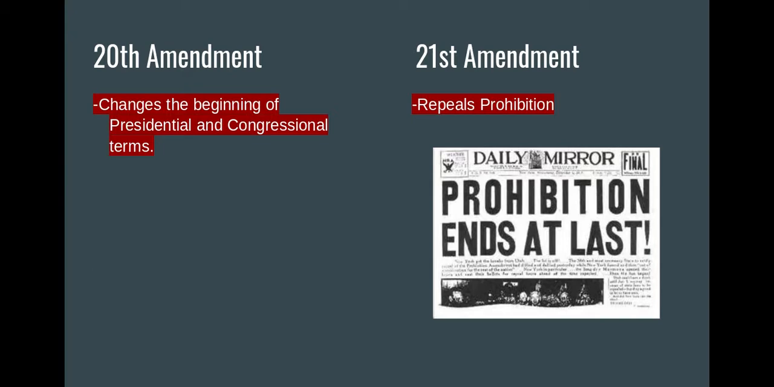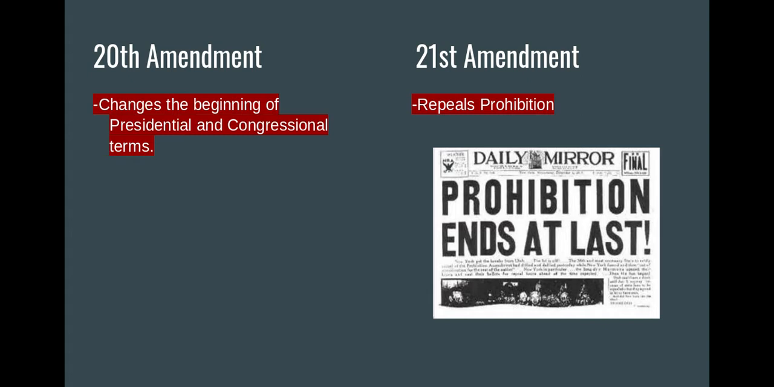And then with the 20th and 21st Amendments, the 20th Amendment changed when presidential and congressional terms began. So what happened before this amendment is people would be elected in November, and then it would be the following March when they would actually start their term in office. After FDR beat Hoover in 1932 for the presidency, we have 4 long months during the Great Depression where Hoover is still in office and he's not really doing a whole lot to try to help out the Depression. And that's a long time when we're in economic struggle.